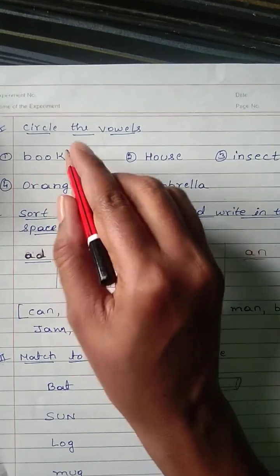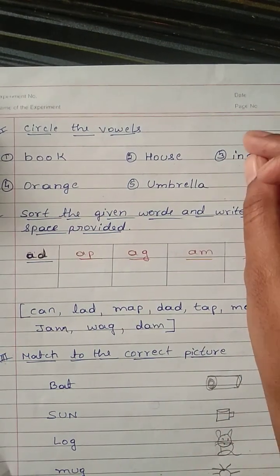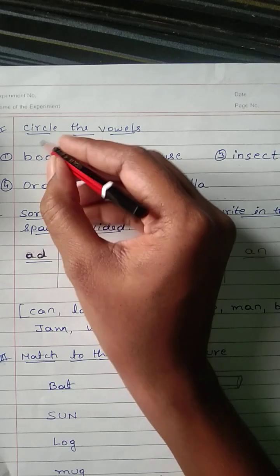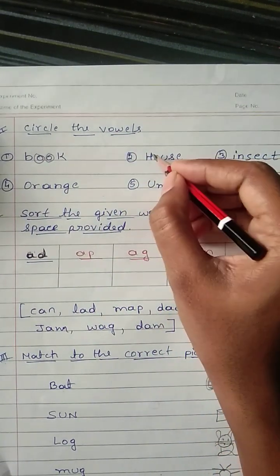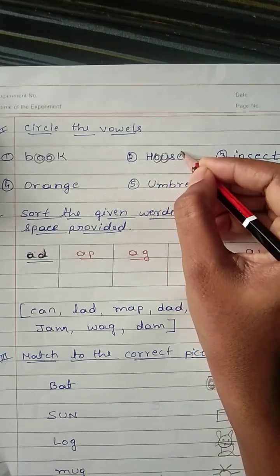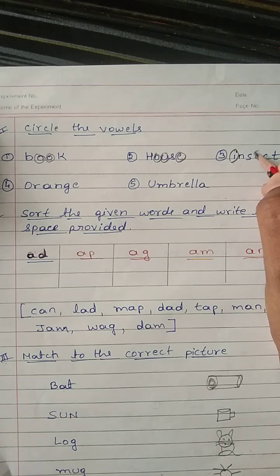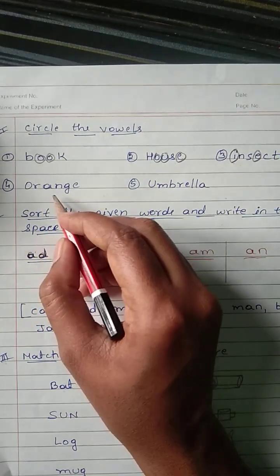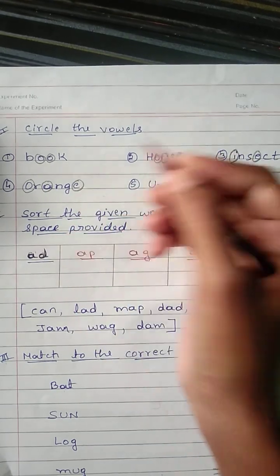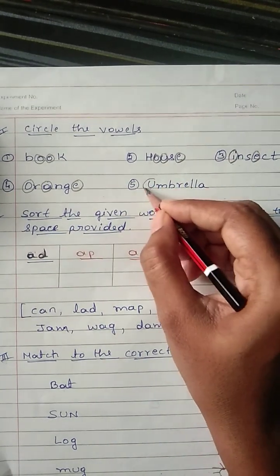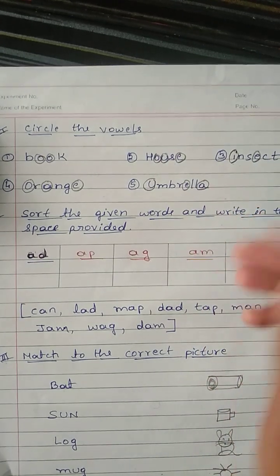First, circle the vowels. Some words are given. The child has to circle only the vowels. Book. In book, O and O are vowels. House. O, U, E. Insect. I, E. Orange. O, A and E. Umbrella. U, E and A.